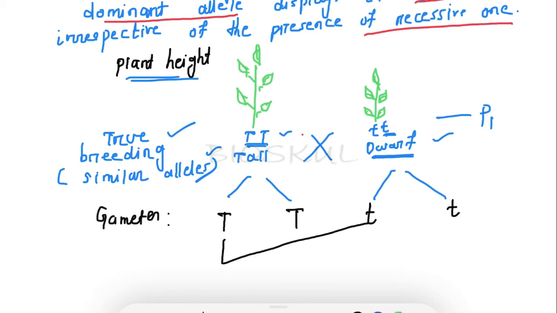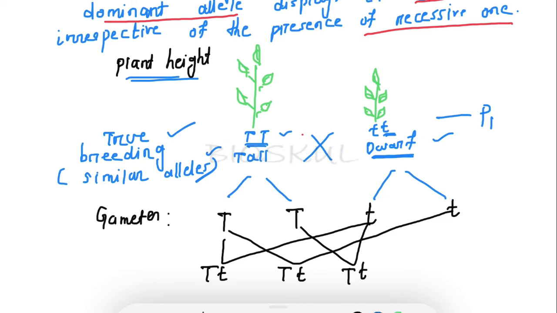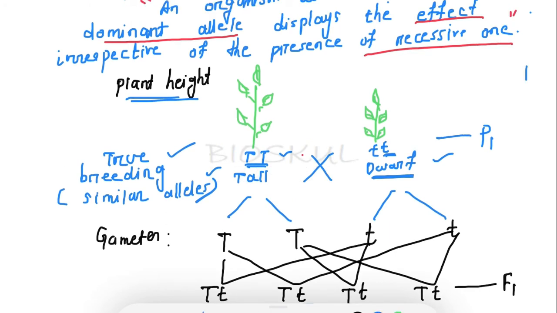So in the F1 generation, capital T, small t, this will cross with this one also, capital T, small t. Let's cross these two, capital T, small t, between these two. So these are the F1 generation. In the F1 generation, all are tall, right? Phenotypically, all the plants are tall.